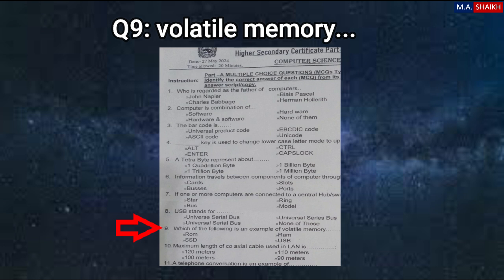You can store your data permanently there. And this is the new storage device after HDD. Old one is HDD, hard disk drive, and new one is SSD, solid state drive. And the fourth option is USB. This is again a second storage device, you can store your data permanently. So the correct option is volatile memory is RAM.